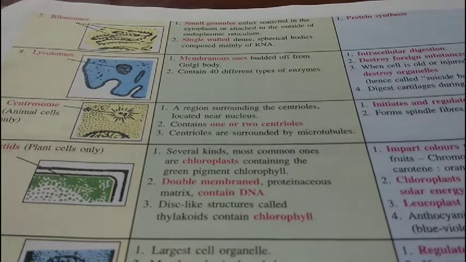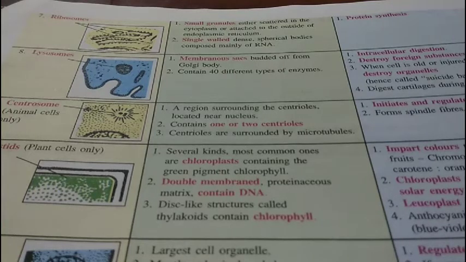Nucleus is the largest cell organelle. It is the brain of the cell, mostly spherical and dense. It has a nuclear membrane with pores to allow substances to enter and leave, and contains a network of thread-like structures called chromatin fibers which contain DNA. The function is regulation of cell functions.